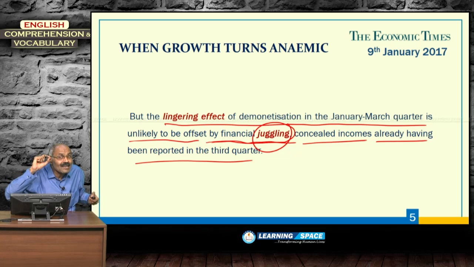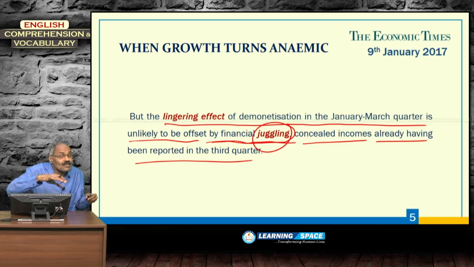So, here what he tried to convey is, first, the first 2 quarters' growth is not satisfactory, and the next issue is that last year there was some advantage because of some statistical calculations; you cannot call it manipulation. This year that advantage is not there. The third thing is demonetization.